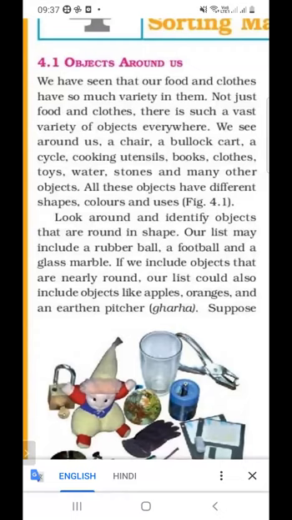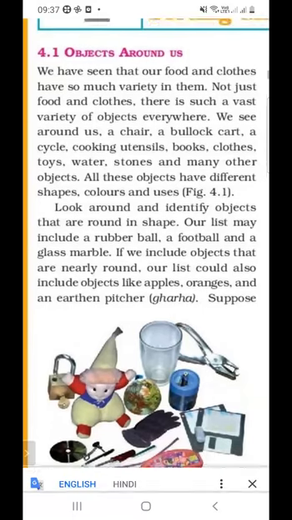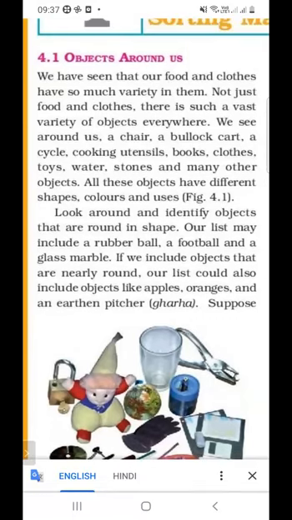For example, chair, stone, toys. These are a variety of objects, and they can be available in different colors and in different shapes, and their uses are also different from one another.